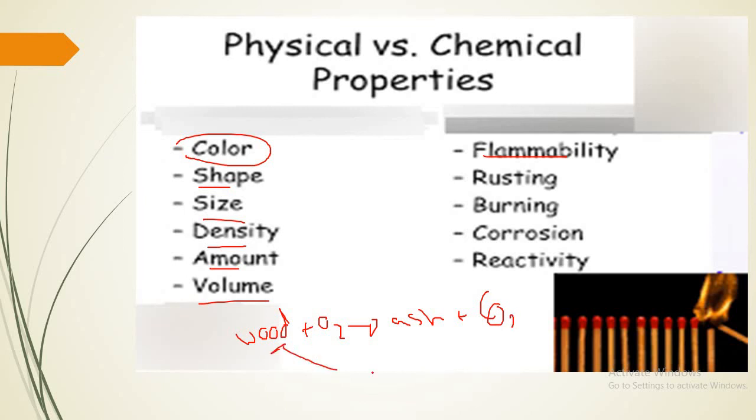The wood was changed totally into other substances, ash and carbon dioxide. So the identity of the substance totally changed. So this is called a chemical property. Flammability, rusting: when iron turns into rust, the matter that makes up rust is different from the matter that makes up iron. Burning, corrosion, and reactivity are all chemical properties.